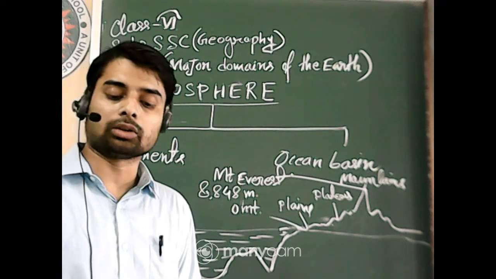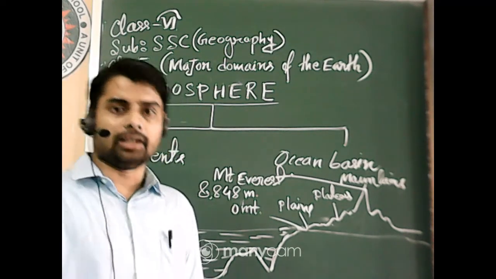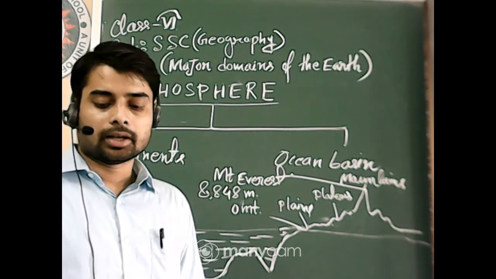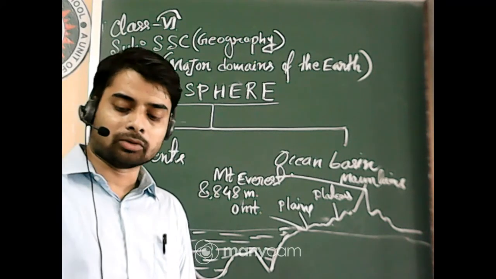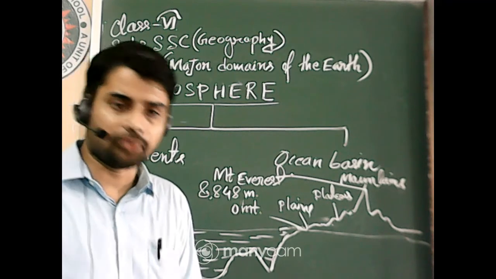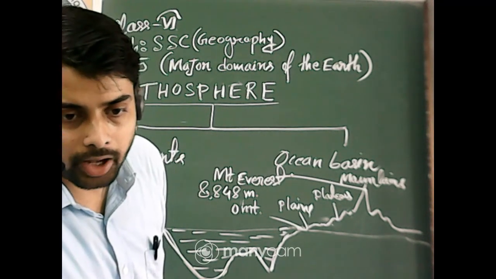The name is Junko Tabei, so remember the name carefully. And the first Indian lady who reached the top of the mountain is Bachendri Pal. Bachendri Pal reached the top of Mount Everest on 23rd May 1984. Okay, students? Yes, very good, Shreyan.